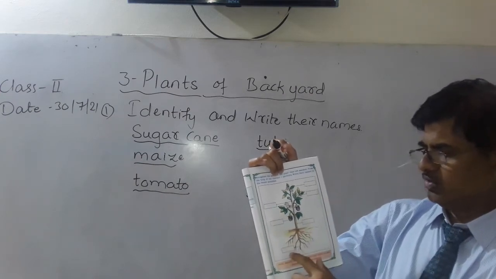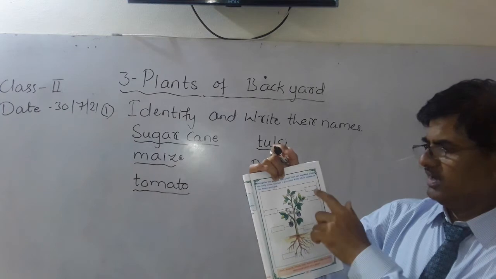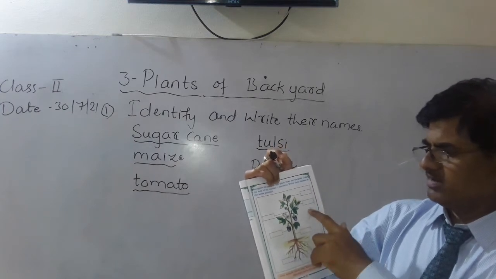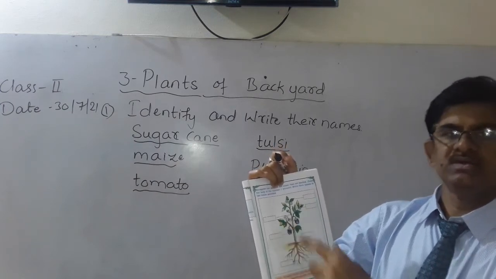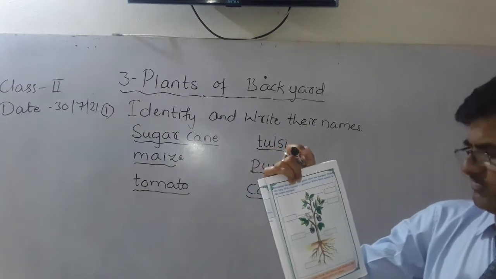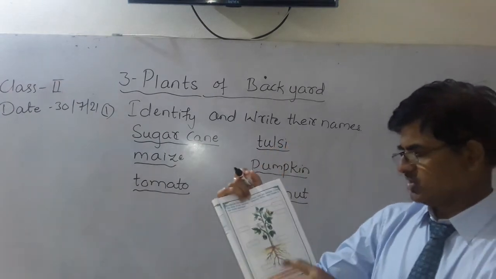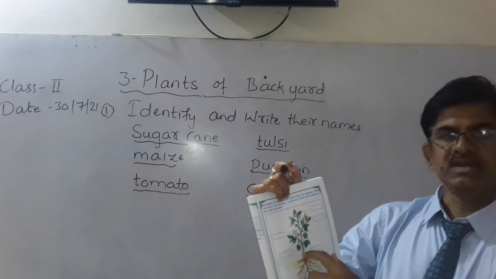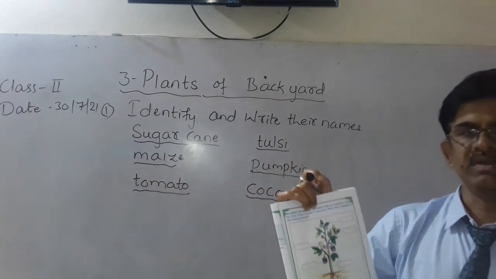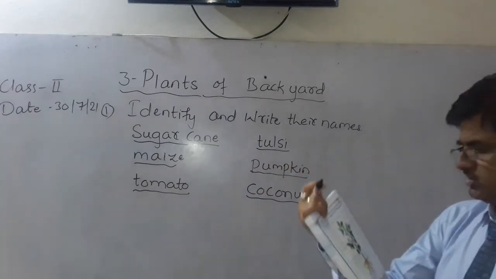Root, once again, root, stem, leaf, flower, fruit, branch. So these are the different parts of the plant. So the stem is also called the trunk. ಇದಕ್ಕೆ ಸ್ಟೆಮ್ ಪಾರ್ಟಿಗೆ ಟ್ರಂಕ್ ಅಂತ ಕರಿತೀವಿ. Trunk. Understood?